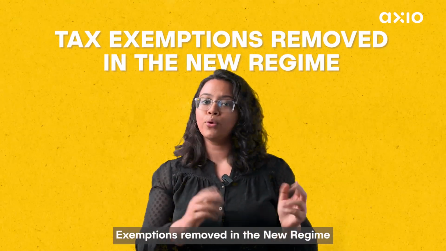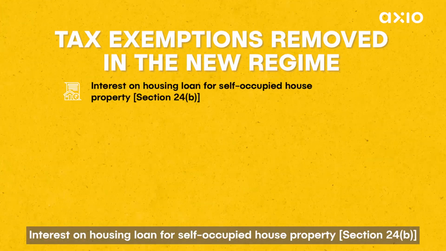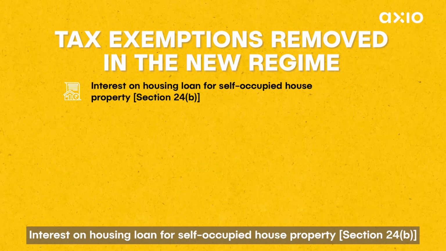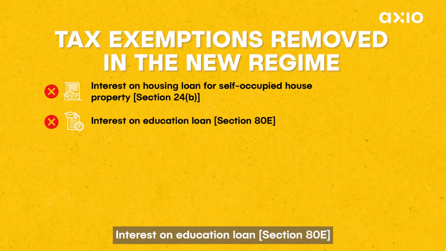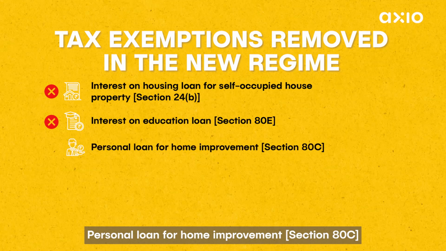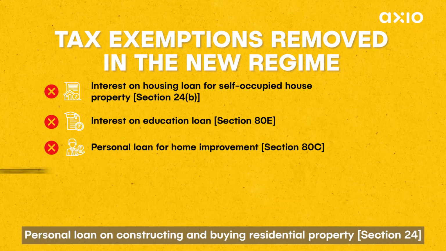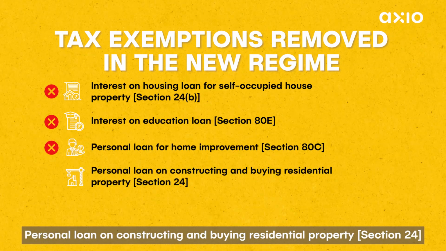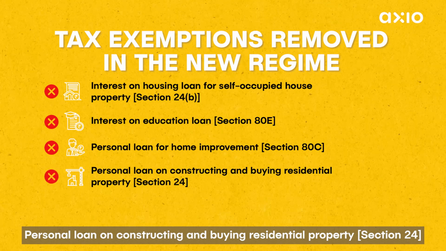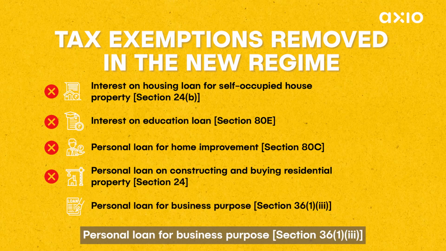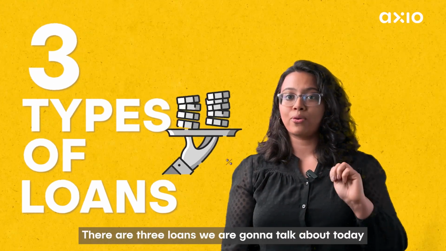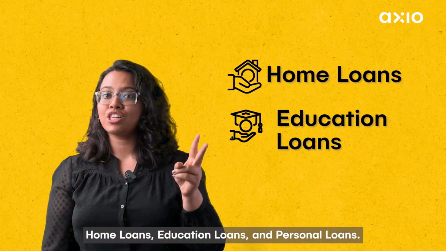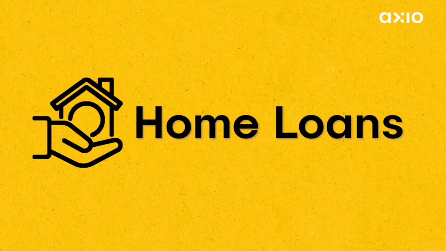Exemptions removed from the new regime. Interest on housing loan for self-occupied property, Section 24B. Interest on education loan, Section 80E. Personal loan for home improvement, Section 80C. Personal loan on constructing and buying residential property, Section 24. Personal loan for business purpose, Section 36(1)(3). There are 3 loans we are going to talk about today. Home loans, education loans and personal loans.